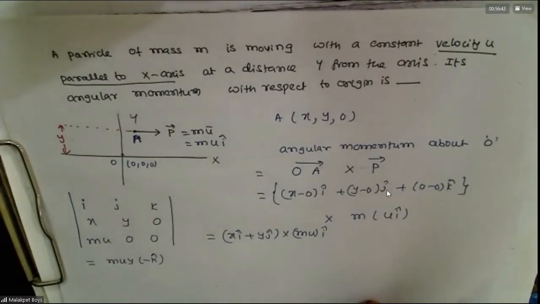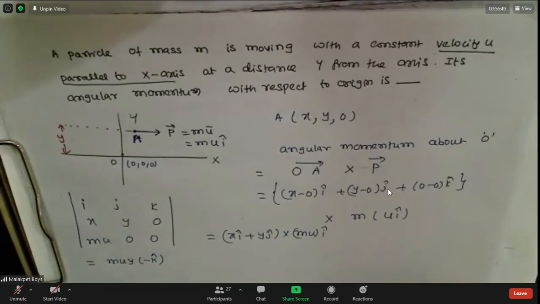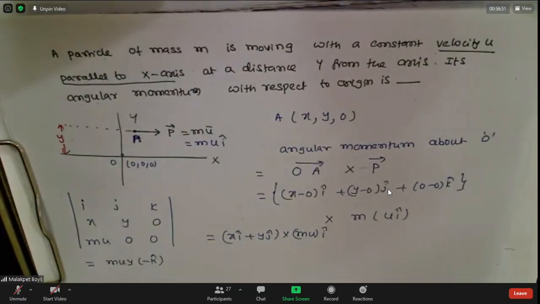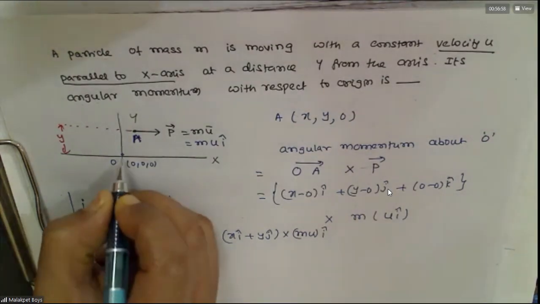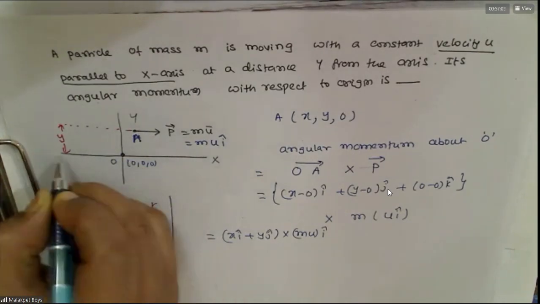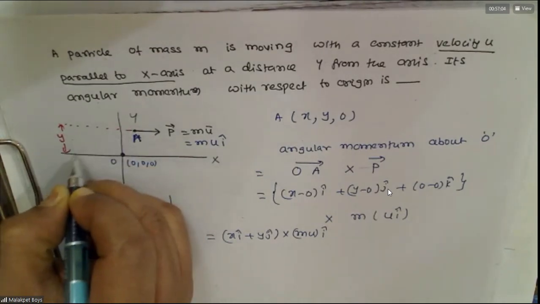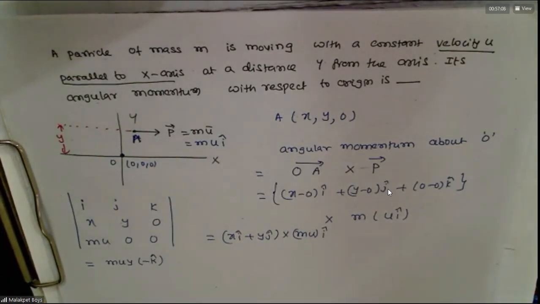Shall I turn this? One minute, sir. Sir, one doubt. I am not understanding what is the meaning of "about", sir. Angular momentum about which point? Suppose you need about this, then you should take like this. Angular momentum about a point will exist. Torque about a point will exist.